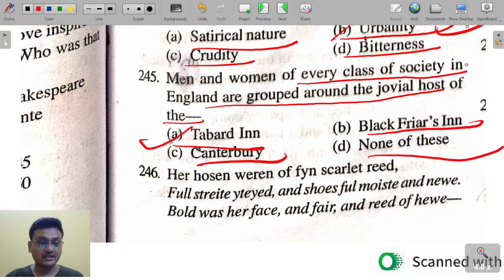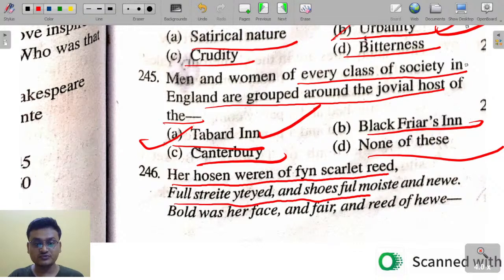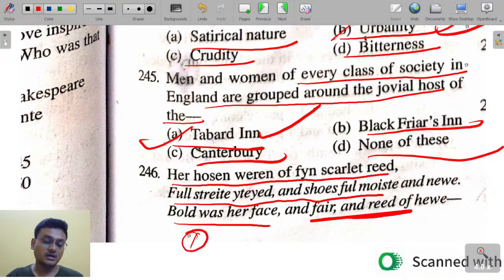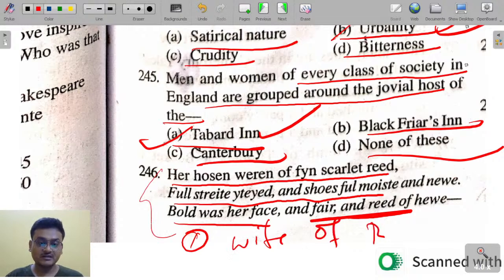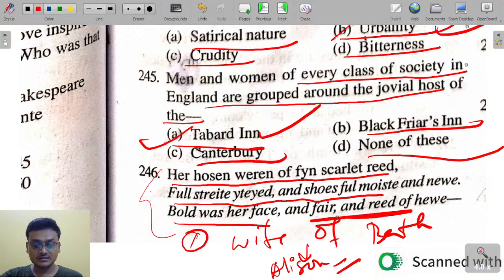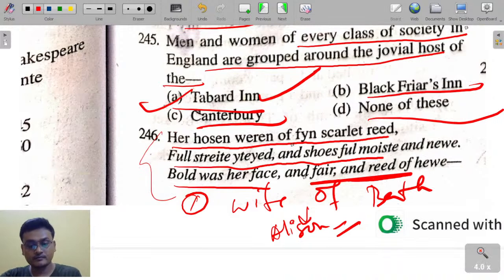Chalo. So it is the Tabard Inn. Her hosen were of fine scarlet red, full straight gartered and shoes full moist and new. Bold was her face and fair and red of hue. These lines were spoken for the wife of Bath, and she is named Alison. The name of the wife of Bath is Alison. Okay. Chalo. Tabard Inn, Harry Bailly is the host.